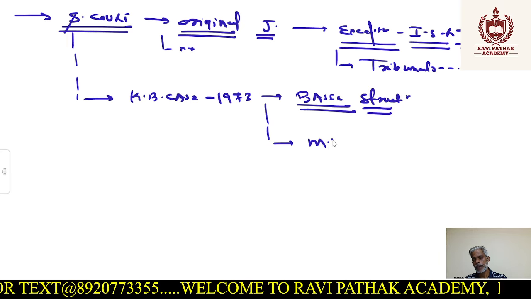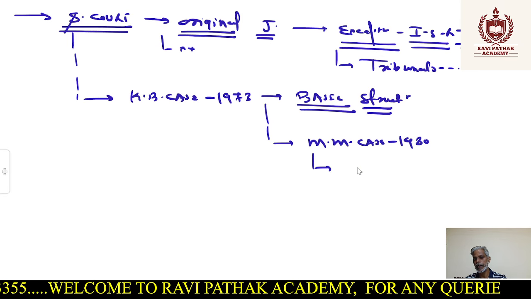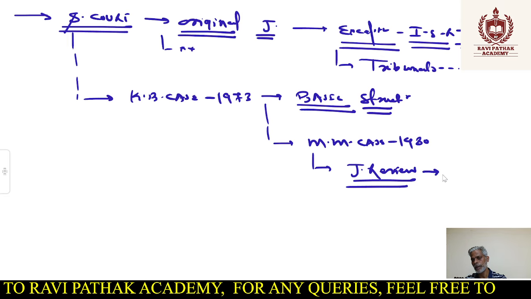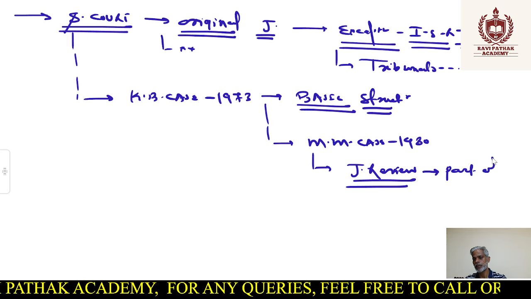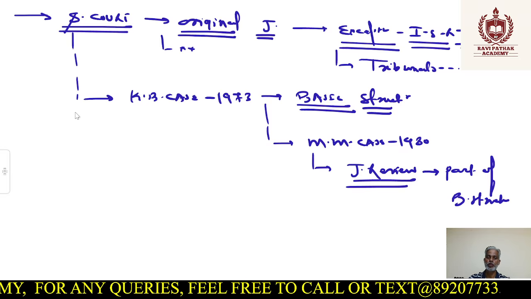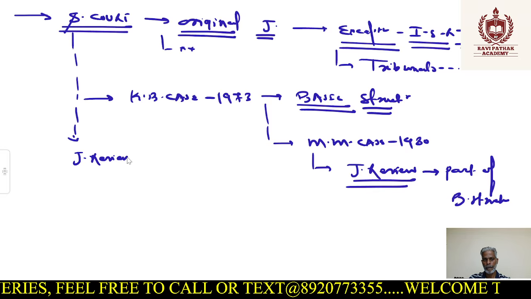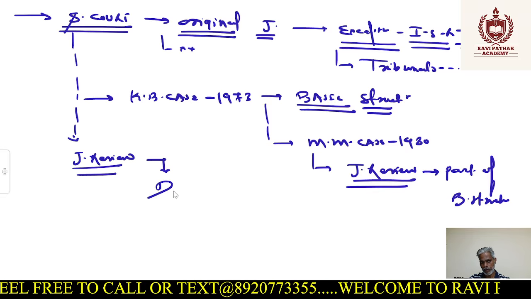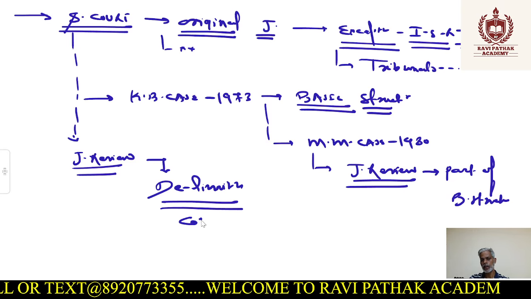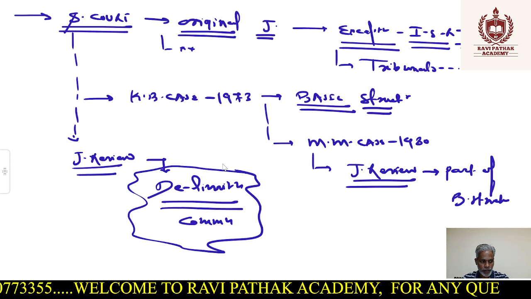Similarly, after that, in Minerva Mill case, which was of 1980, they had very clearly said that judicial review of any legislation is what? Is the part of basic structure. So with this doctrine, right, what Supreme Court can do? Supreme Court can actually use the power of judicial review over what? Over the decisions which are given by Delimitation Commission. So like that, the Delimitation Commission can be, or its decision can be challenged in the court of law. Yes or no?